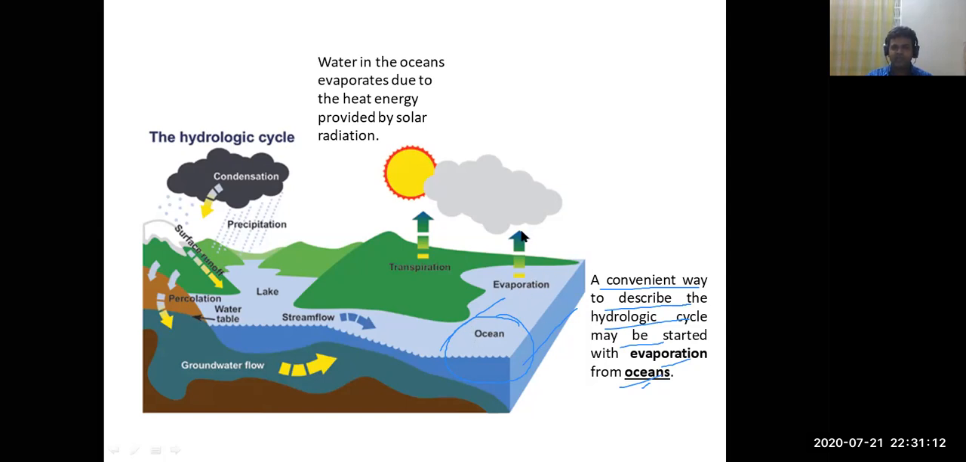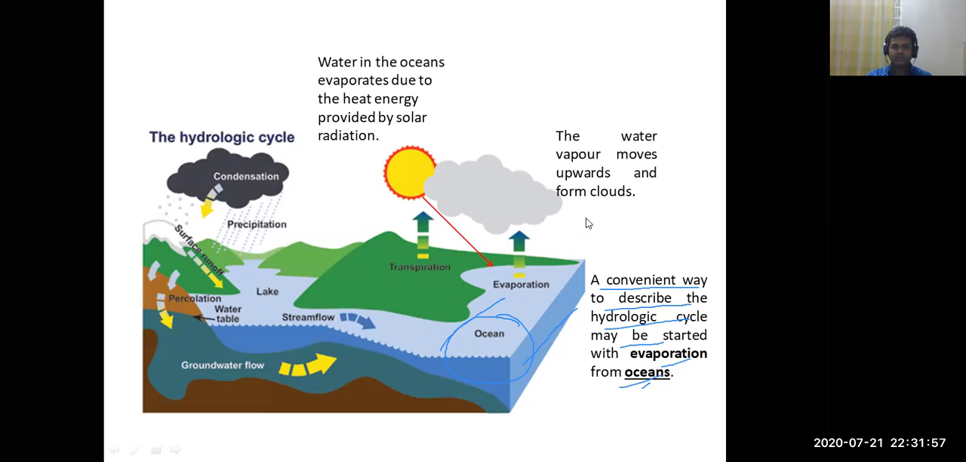From the ocean, evaporation starts due to the heat energy, due to the sunlight striking the ocean. So this is the evaporation from the oceans due to the heat energy of the sunlight. As the sunlight strikes the ocean surface, the evaporation takes place, that is the conversion of water into the gaseous phase. So here the formation of cloud occurs. The water vapor moves upwards and forms clouds.